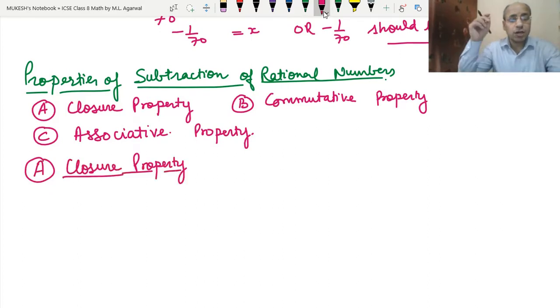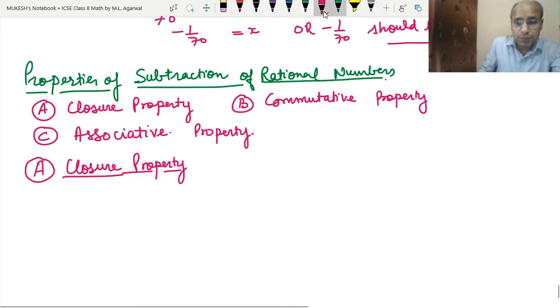What is the meaning of the closure property? If we subtract two numbers, then we have to check whether we are getting a rational number or not. If by subtracting two rational numbers we get a rational number, it means that subtraction is closed. Our rational numbers are closed under subtraction. Now let's do some examples to check this property.